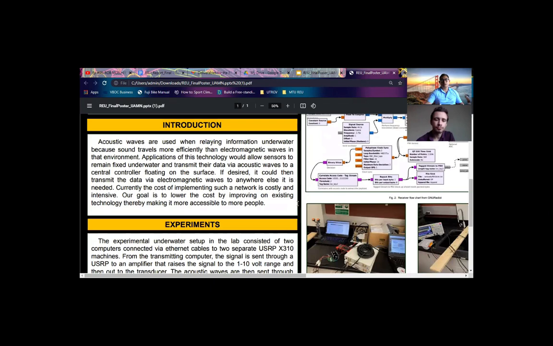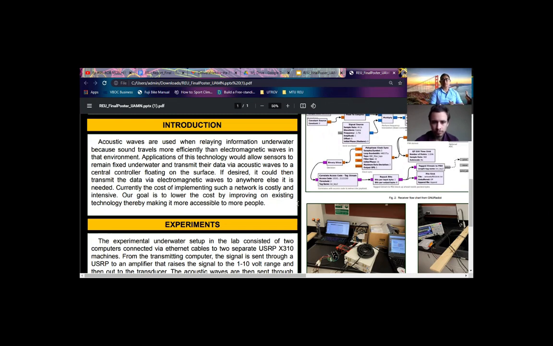Simple introduction. Acoustic waves are used when relaying information underwater because sound waves travel more efficiently than electromagnetic waves in that environment. Applications of this technology would allow sensors to remain fixed underwater and to transmit their data via acoustic waves to a central controller floating on the surface. And then if desired, it could transmit that data via electromagnetic waves anywhere else it is needed.